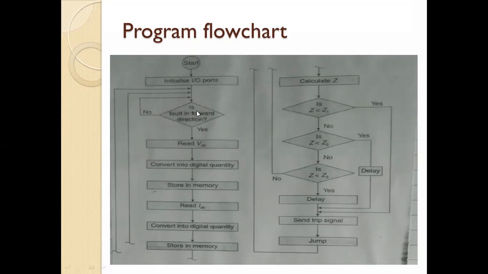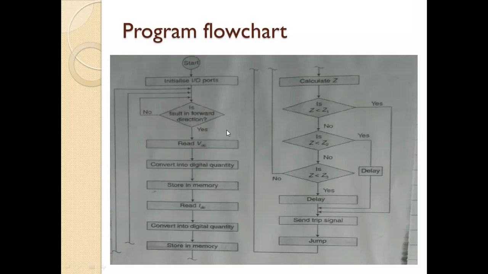And from port B we are giving output to the circuit breaker, meaning the trip signal. So these are your IO ports. First initialize these IO ports, then check whether the fault is in the forward direction.